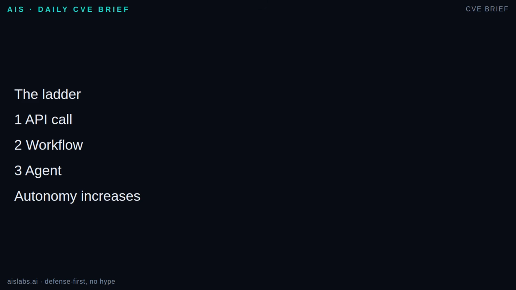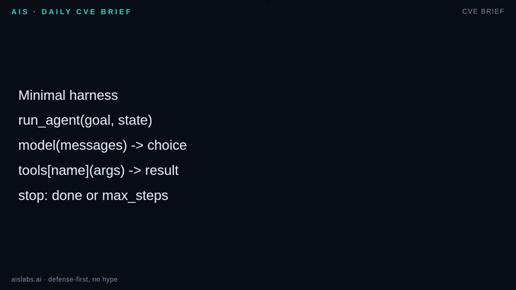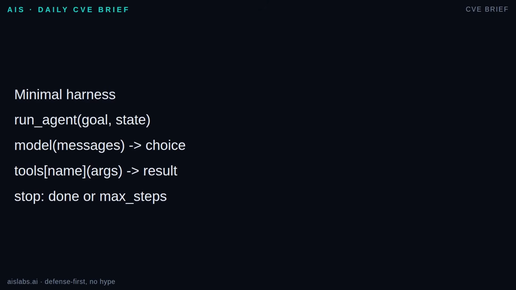So we do not start with autonomy. An agent is not magic. It is a model wrapped in a harness. The harness gives the model a goal, a role, allowed tools, current state, and limits. In plain Python, the shape is boring. Run agent takes a goal and state. It builds messages, it calls a model.